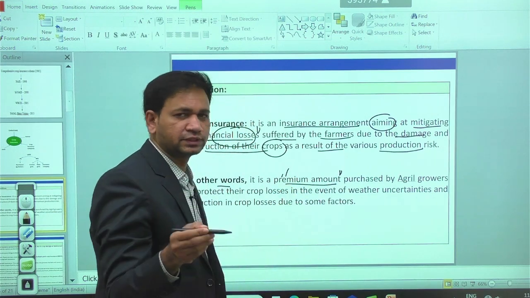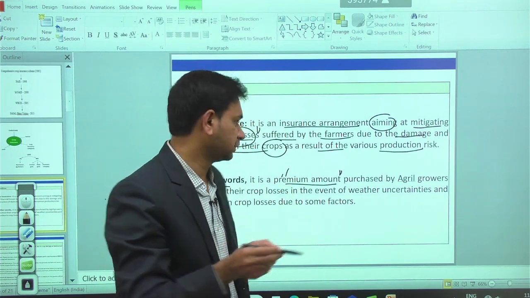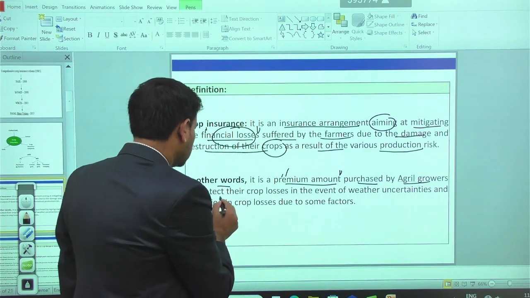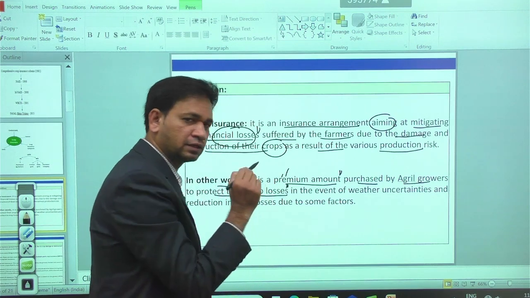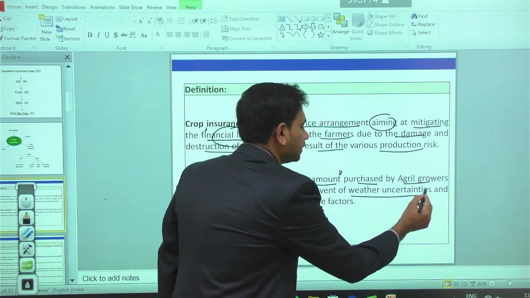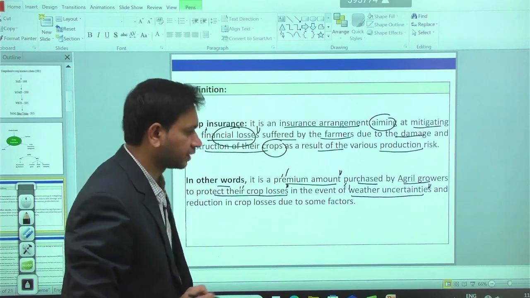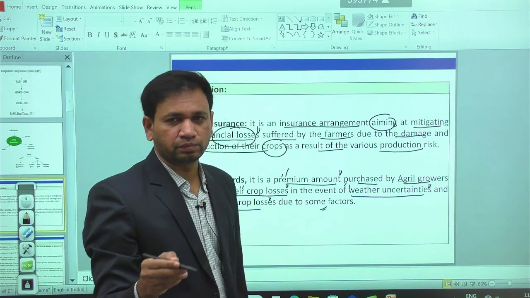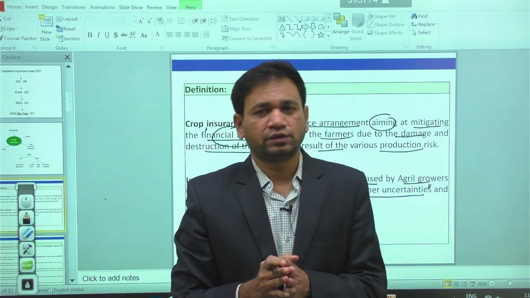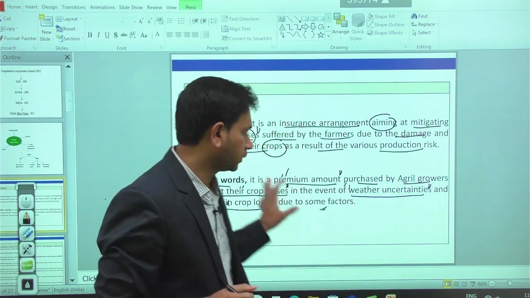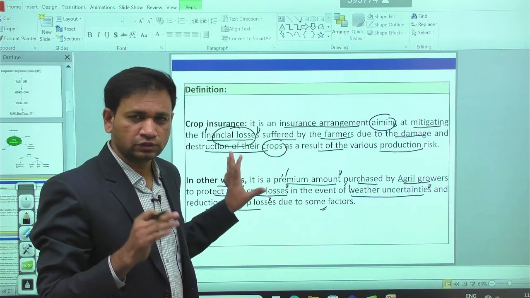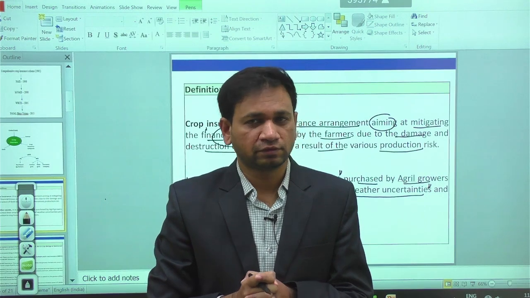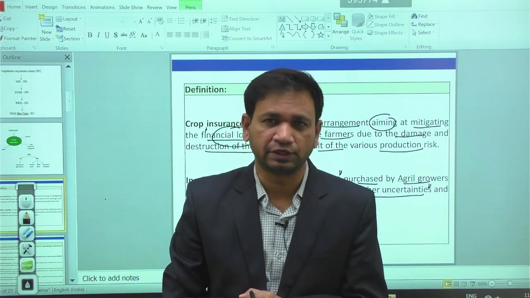In other words, it can be defined as a premium amount. Premium amounts of 2%, 1.5% and 5% are going to be paid by the agriculture farmers to protect their crop losses in the event of weather uncertainties, and reduction in the crop losses due to some factors in the crop growth period. So all the losses can be minimized with the help of this crop insurance. So these are the two definitions we have about crop insurance. The fundamental objective, as we said, is to promote the financial position of the farming community with the help of the scheme.